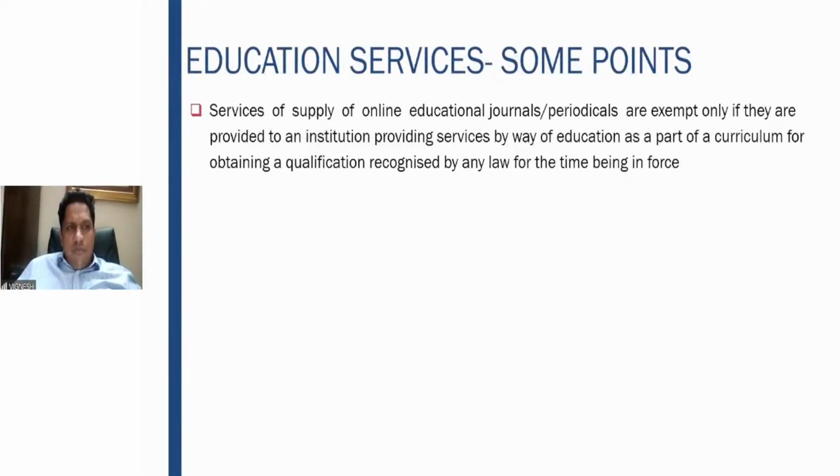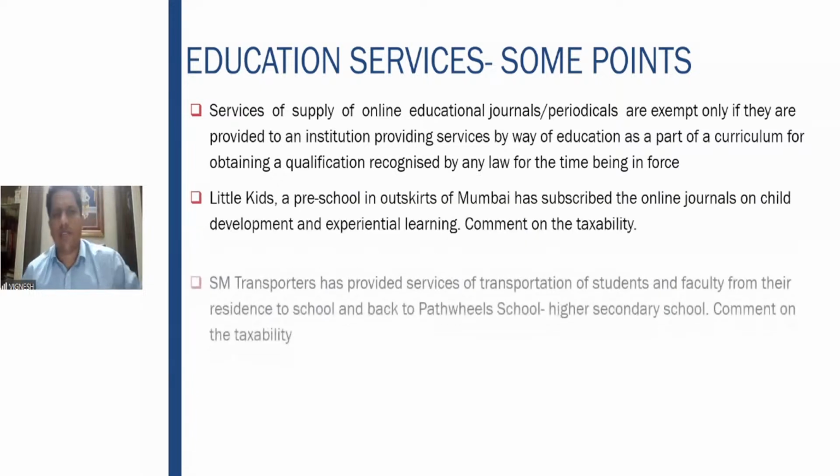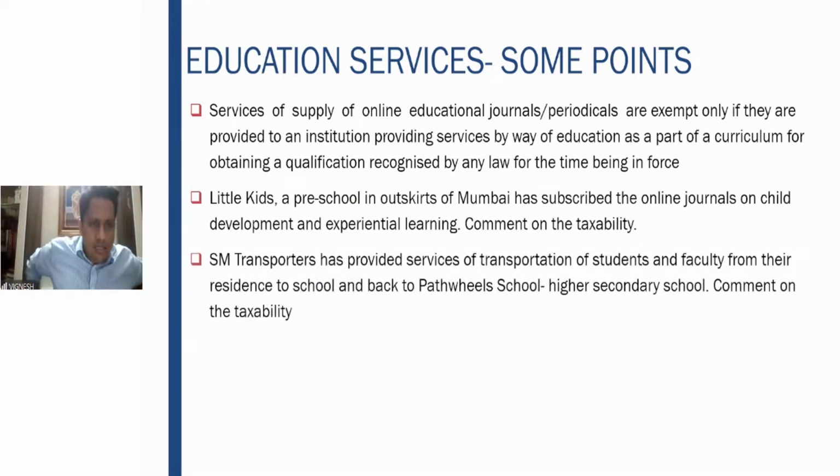It will be taxable. Then the next one is supply of online educational journals or periodicals, which are exempt only if they are provided to an institution providing services by education as a part of the curriculum for obtaining a qualification under any law in force. So online journals or periodicals are exempt only in case of an institution which gives a qualification recognized by the law. That is after higher secondary. Online educational journals or periodicals are taxable if utilized by a school up to higher secondary or an education institution which gives an approved vocational course. Fine. Some examples here.